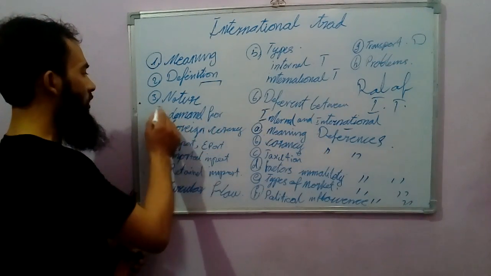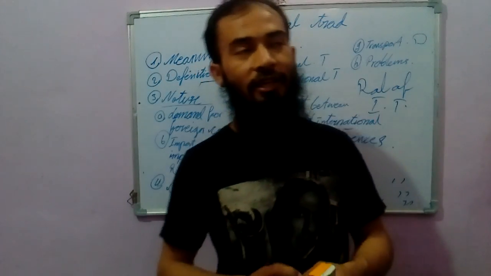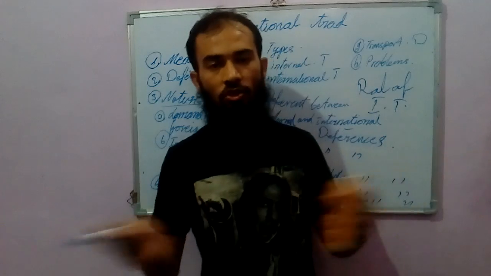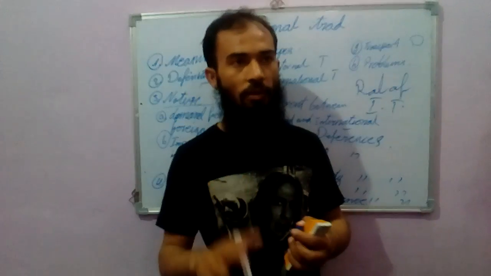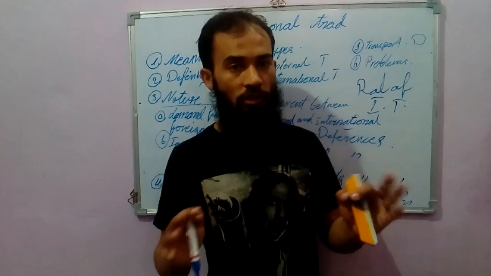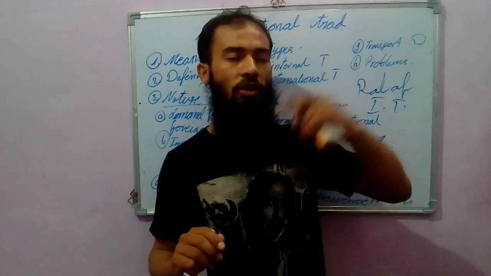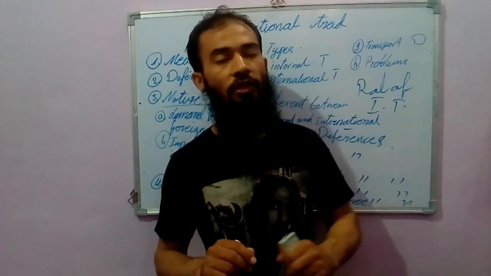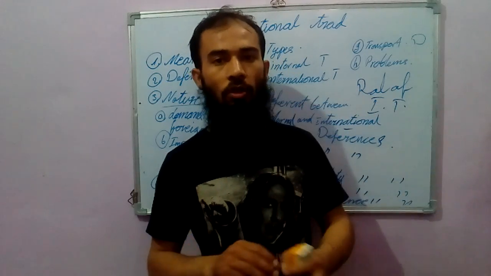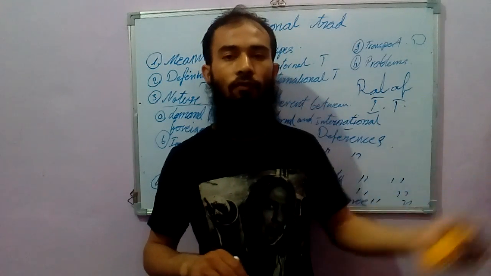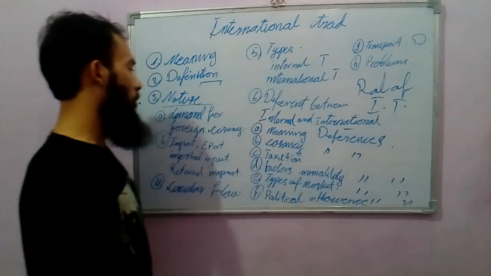So, as the nature of international trade, you will see the points below. As we said, international trade means the exchange of commodities, so two terms come in there: export and import. These are the nature of international trade. Import is also the inflow of foreign currency into our country, which affects our economy in a very good condition. And export also shows the outflow of foreign currency from our country, which affects our economy.